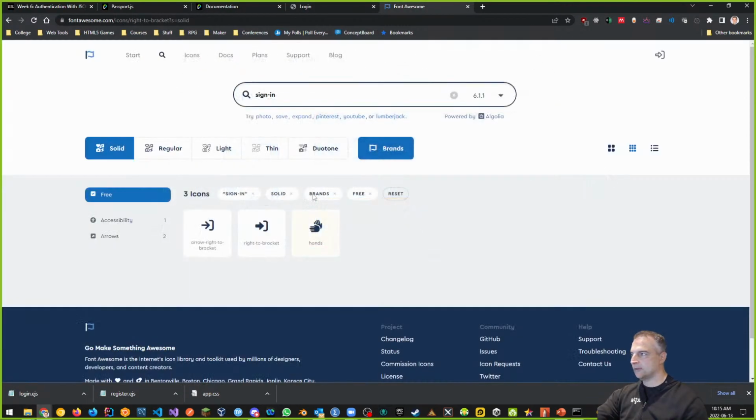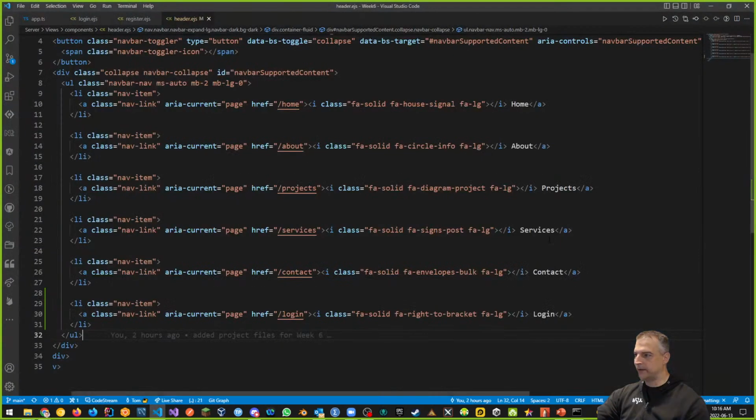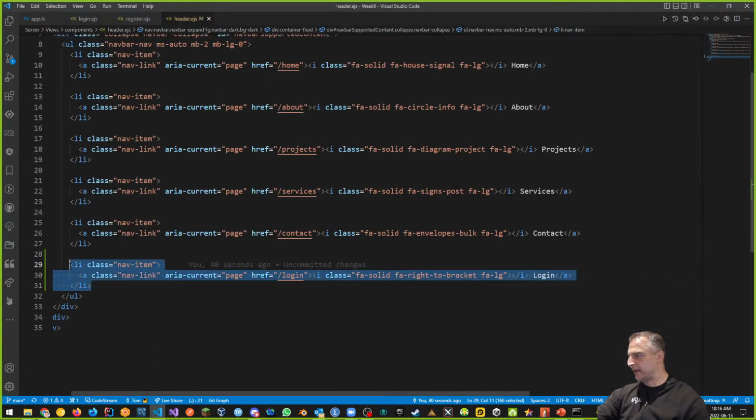I want to have sign out. What does that look like if I do sign out? Sign out looks like the other way around, right, from bracket. Okay, so this is kind of an opposite thing. That's the sign out page. So let's also configure that piece in the navigation.